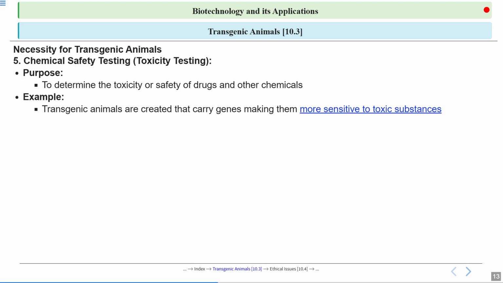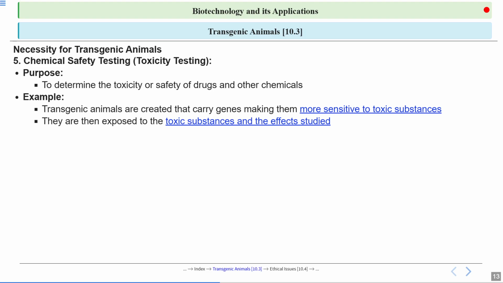So, what is the example? Transgenic animals are created that carry genes making them more sensitive to toxic substances. How are these transgenic animals created for chemical safety or toxicity testing? We create transgenic animals that carry some genes making them more sensitive to toxic substances. Since they are more sensitive, we know the substance is going to affect that transgenic animal.